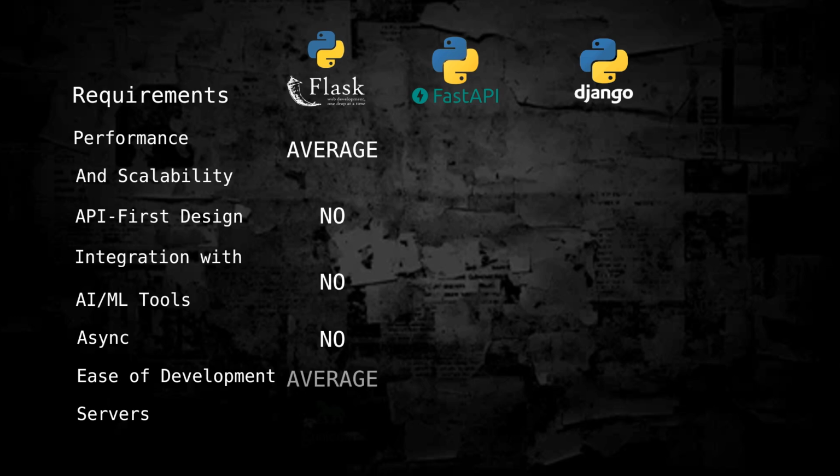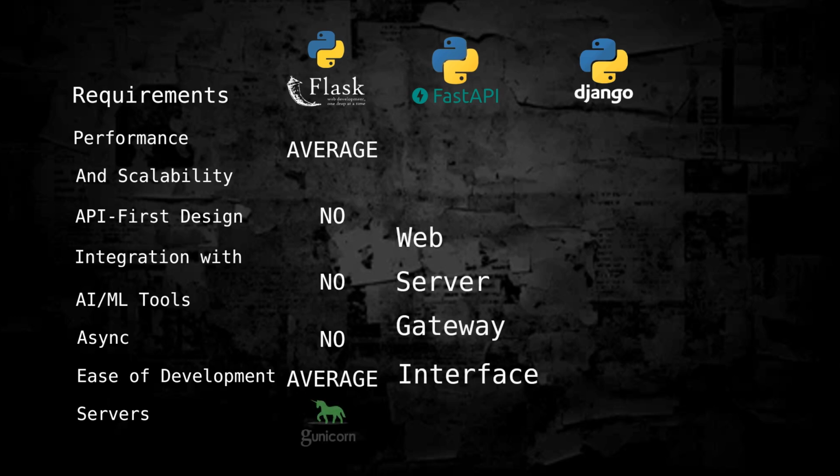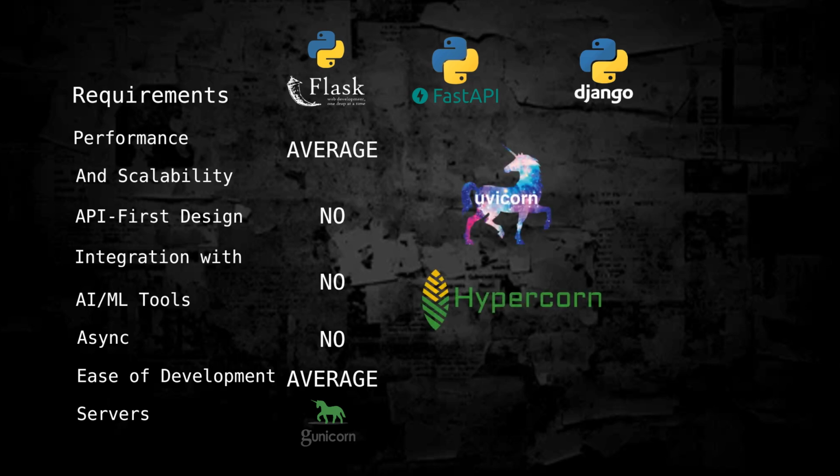Best servers for Flask: Gunicorn, the standard WSGI server for Flask, reliable but limited to synchronous tasks. Other servers: Uvicorn or Hypercorn, but only if Flask is modified for asynchronous tasks. Flask is considered for small to medium-sized projects and APIs without heavy concurrency requirements.